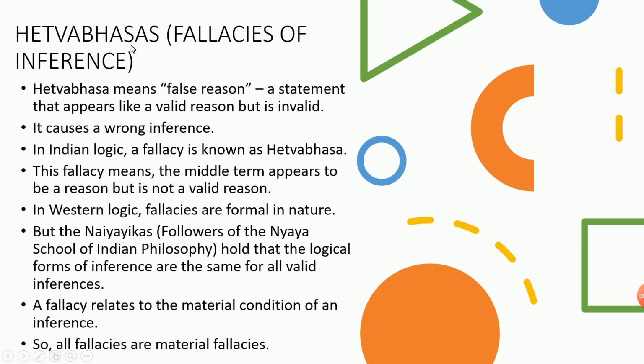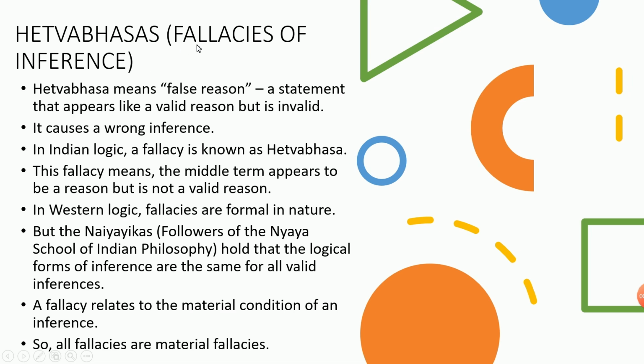Next comes Hetvabhasas. Hetvabhasas means fallacies of inference, that is, mistakes in our inference. In Anumana, you are inferring, but what are the possible mistakes that could be made while inferring? Hetvabhasa means false reason, a statement that appears like a valid reason but is invalid. Because of that, it causes a wrong inference. In Indian logic, a fallacy is known as Hetvabhasa.